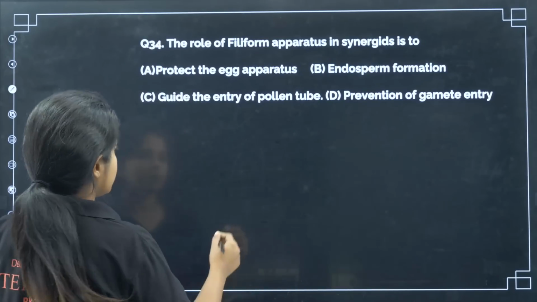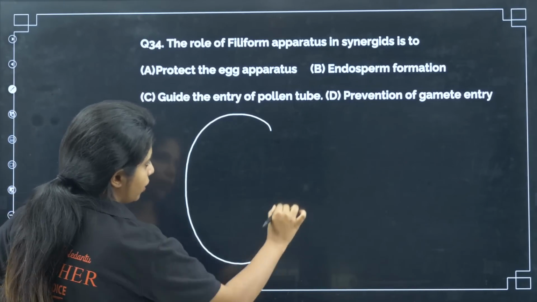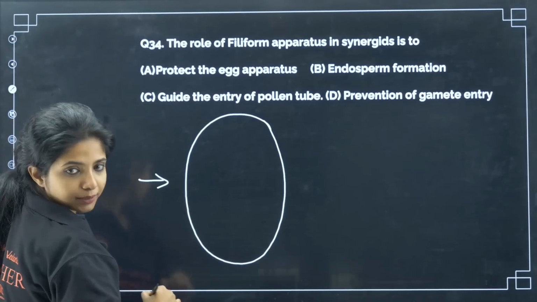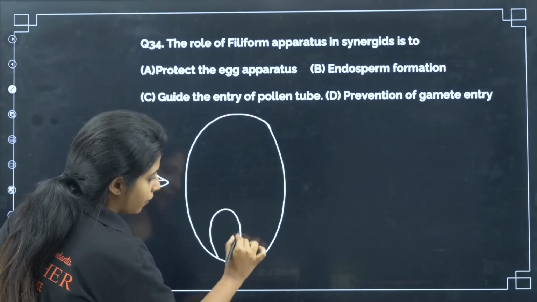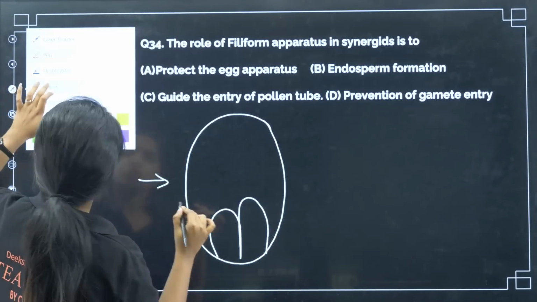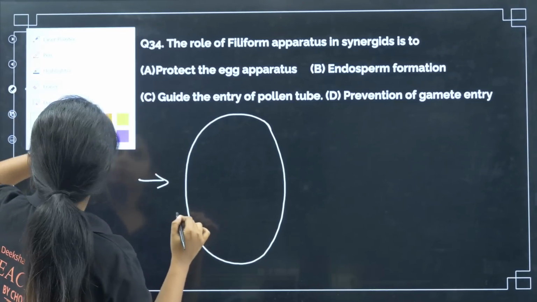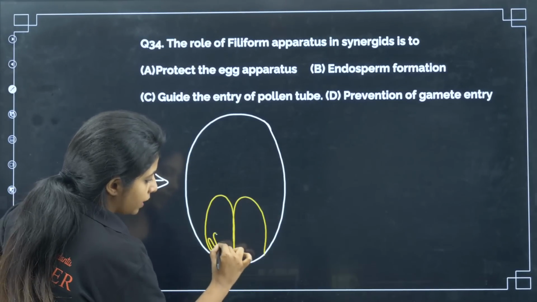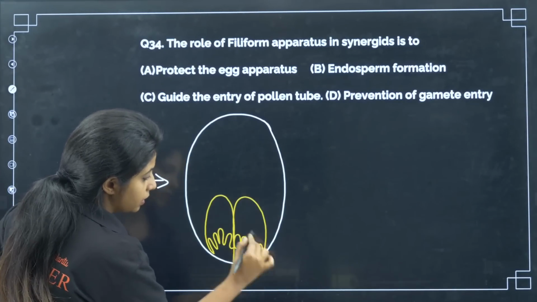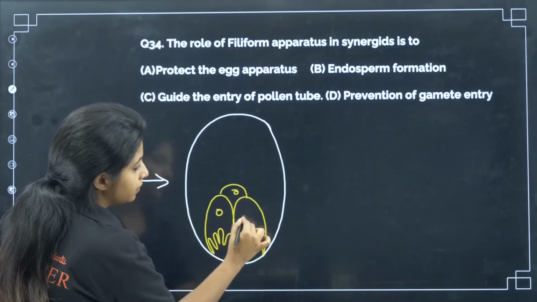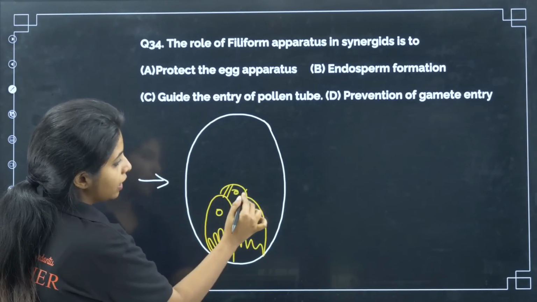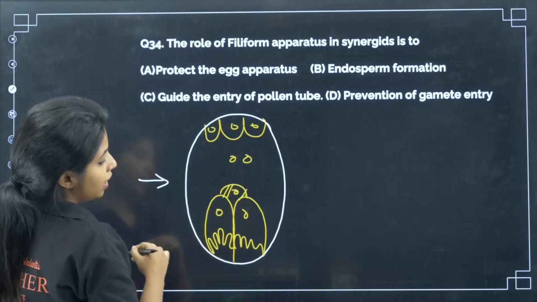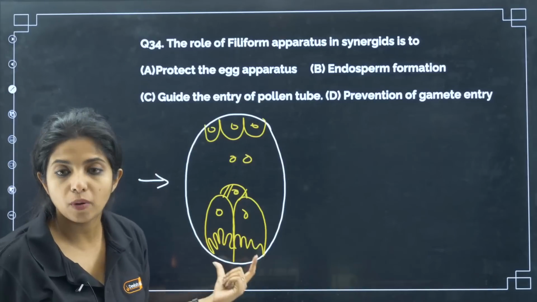Now, what is the role of filiform apparatus in the synergid? So over here, you have the embryo sac. In the embryo sac, you have the synergids. And the synergids, my dear children, have the filiform apparatus, and over here you have the egg cell. Then they have the antipodal cells and the polar nuclei.